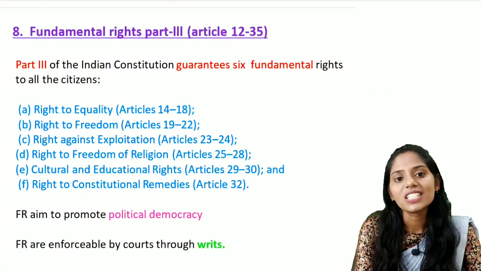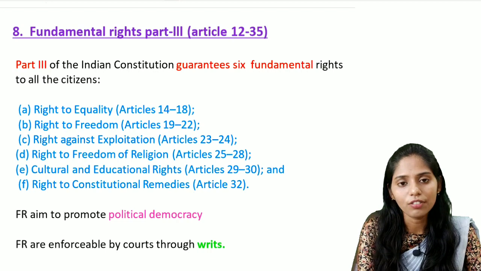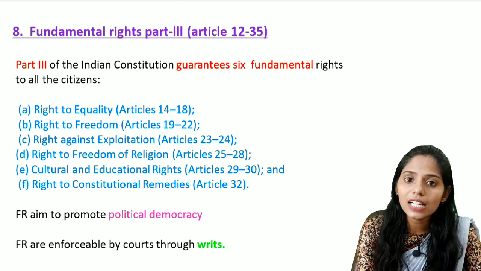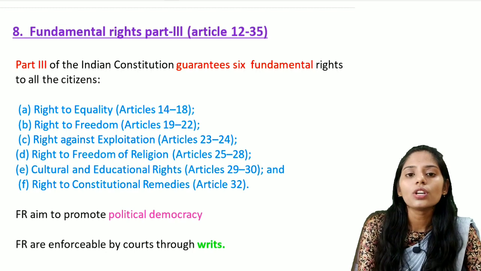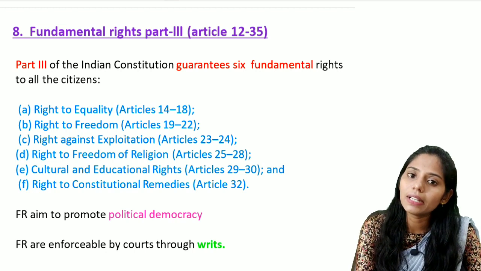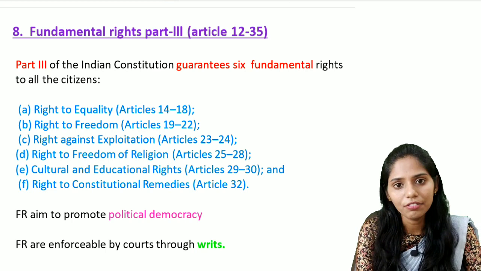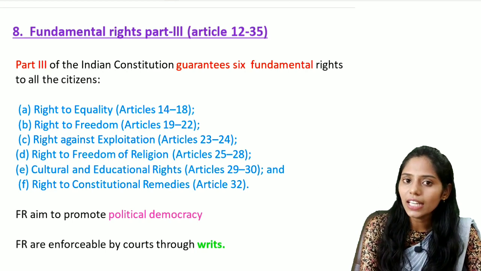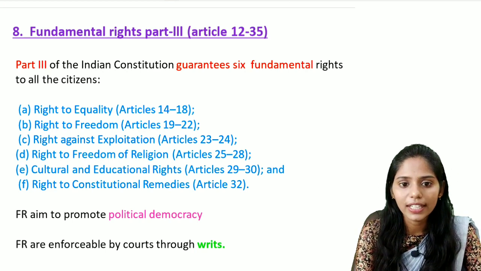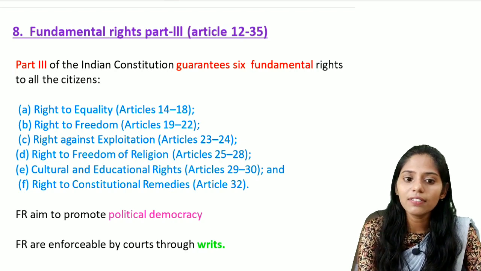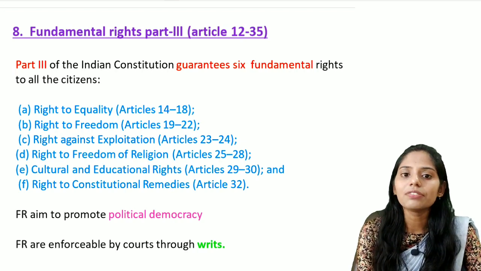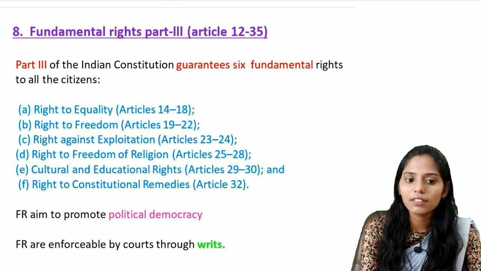These fundamental rights are enshrined in Part 3 of our Indian Constitution, including Article 12 to Article 35. There are mainly 6 fundamental rights guaranteed by our Constitution. The first one is the right to equality, from Article 14 to Article 18, and the second one is the right to freedom, from Article 19 to Article 22.